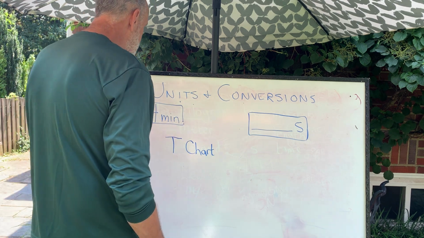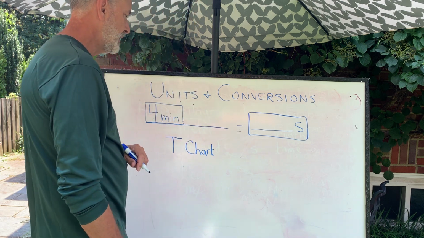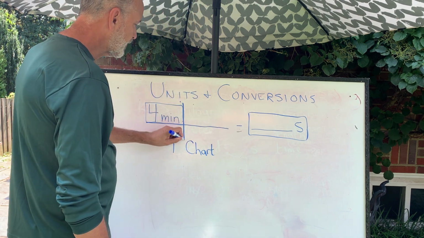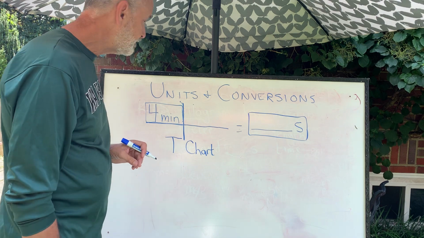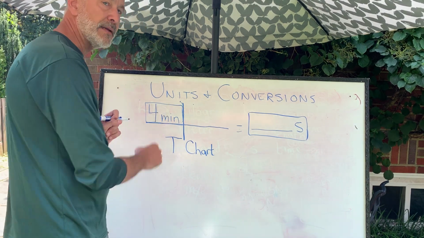So the way we do it with a T-chart is we draw a nice horizontal line, and I write an equal sign there. And then we put a vertical line, that's why they call it a T-chart. And then we do our conversions. To do our conversions, all we're doing is changing the name.